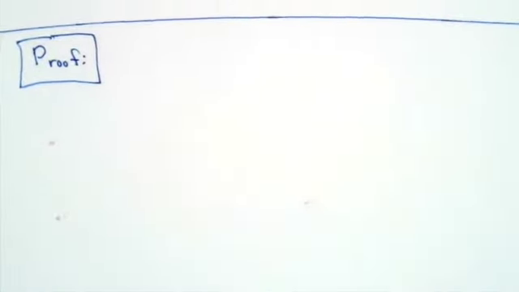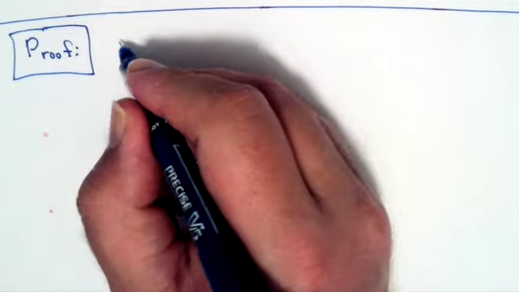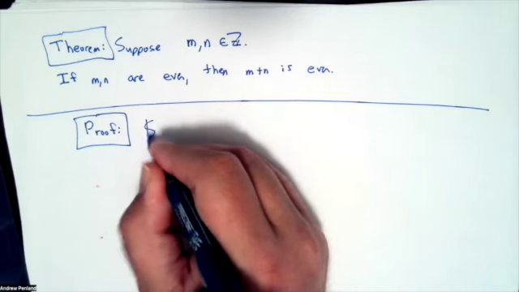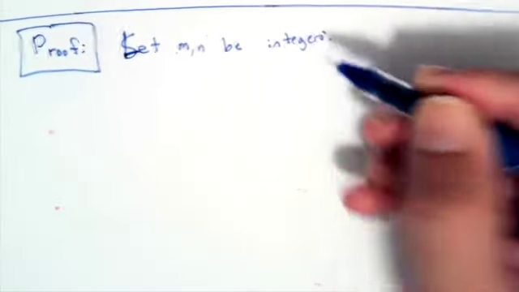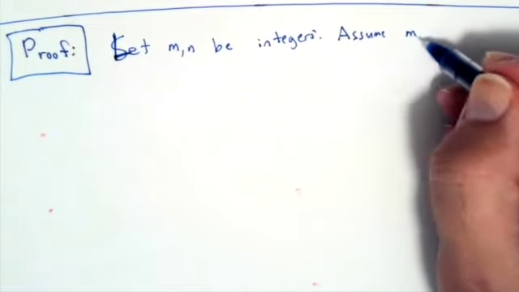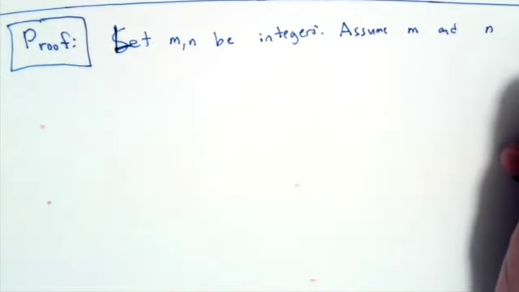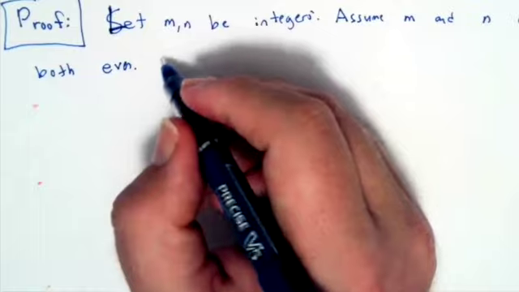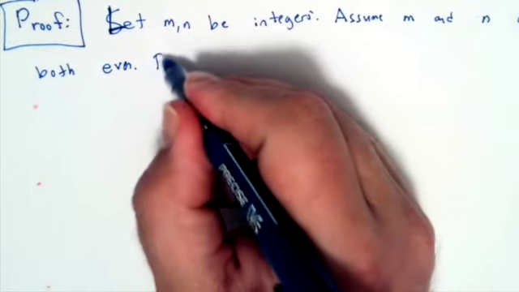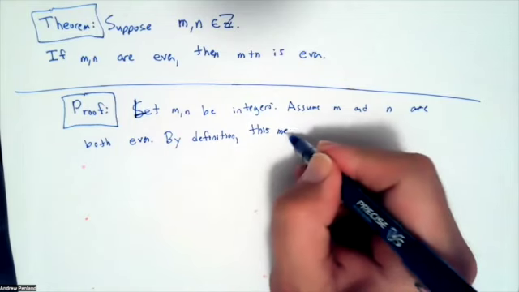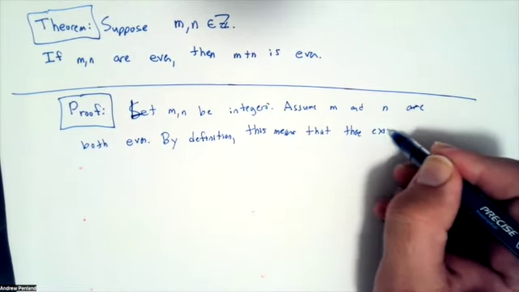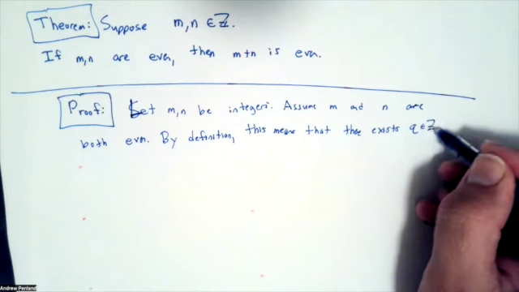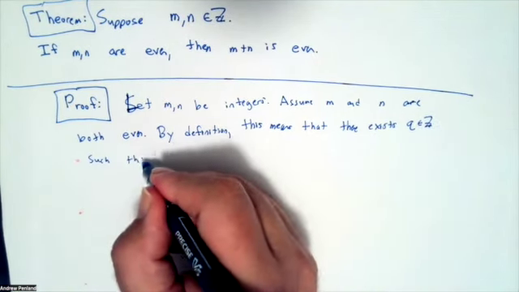Okay, so I'm going to write the proof, and usually we start by saying, let m and n be integers, and then we could say assume m and n are both even. Now, what does that mean? By definition, this means that there exists a q in the integers such that